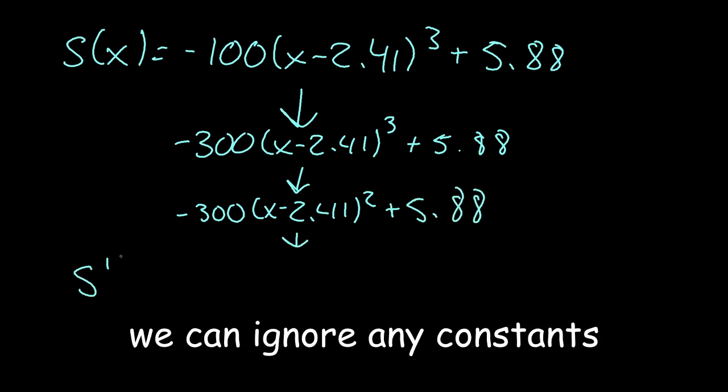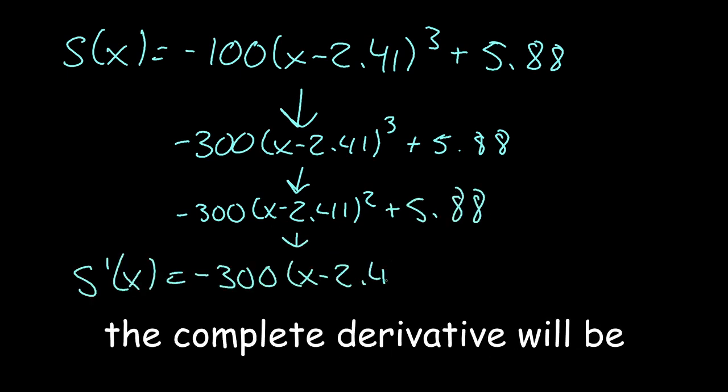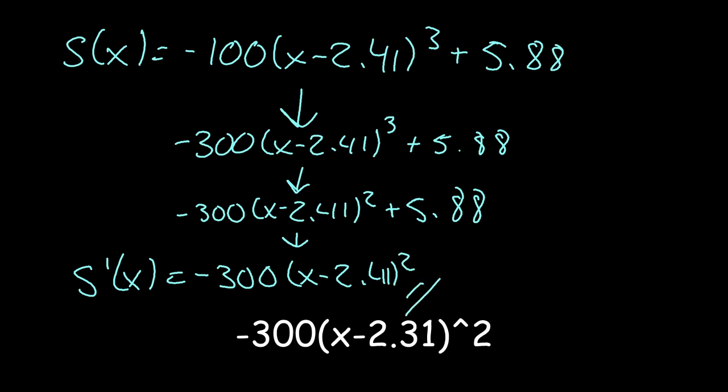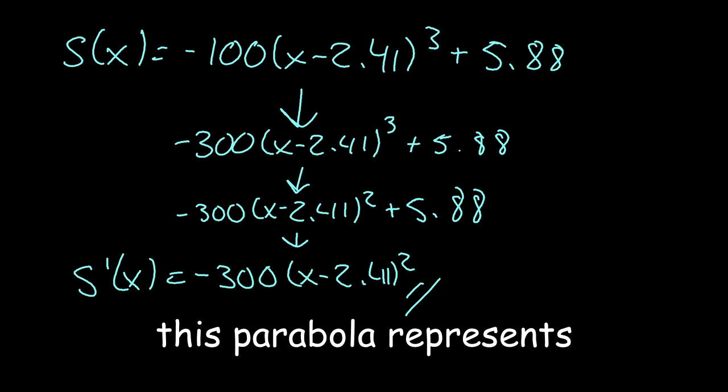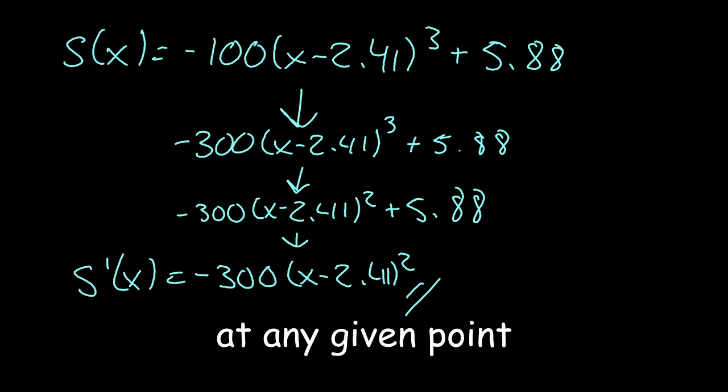Again, we can ignore any constants as the rate of change is 0. The complete derivative will be negative 300 times x minus 2.41 squared. This parabola represents the instantaneous rate of change at any given point.